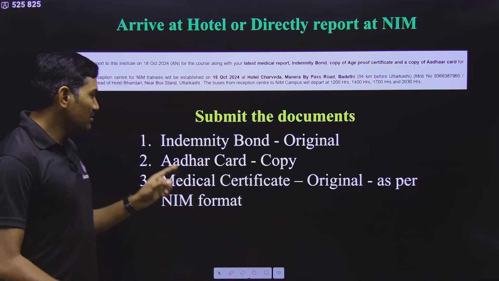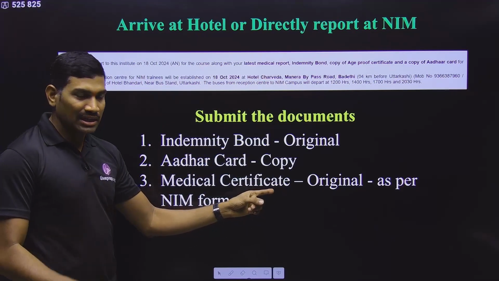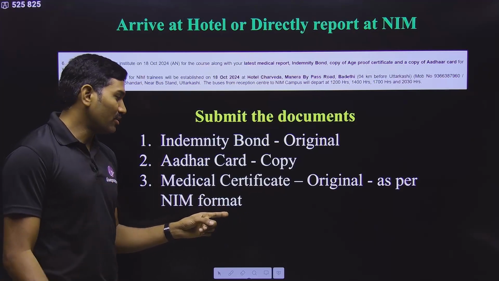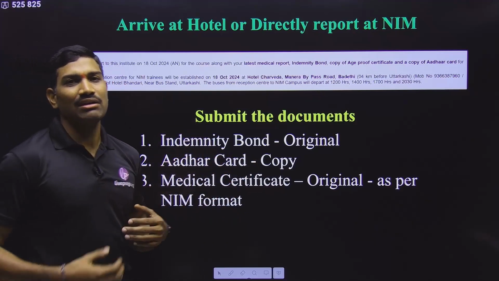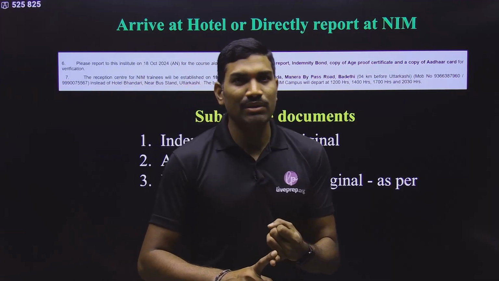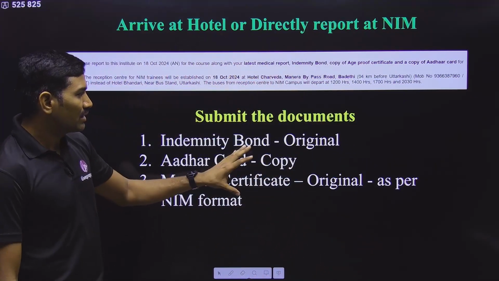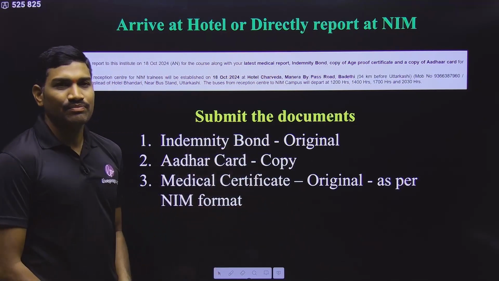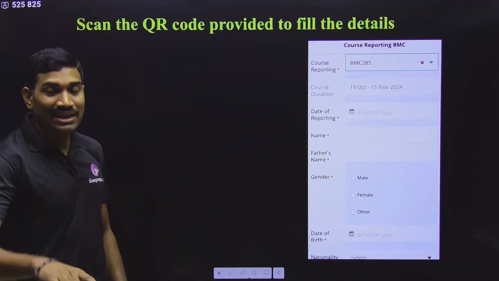For us, they asked for these things: indemnity bond, original; medical certificate, original, and please remember it should be as per NIM format; and Aadhaar card copy. Actually, these are the three things that they collected from us. This list may vary from time to time, so as per the list, please carry all the things. We submitted them, and then he kept a tick mark in that list.